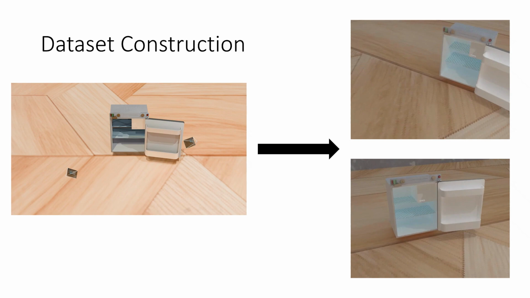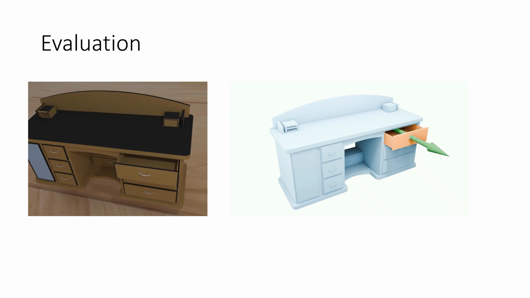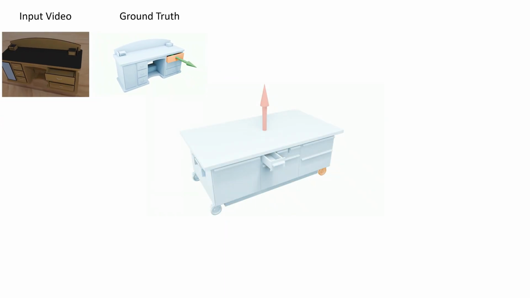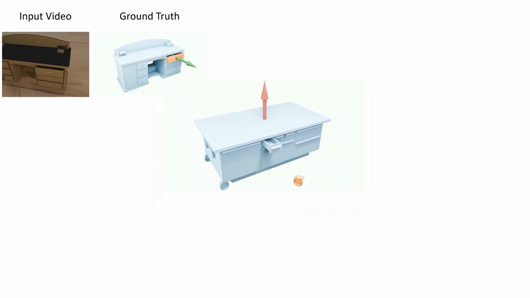We evaluate our method and baselines on these videos. We find that retrieval-based articulated object modeling methods, such as Articulate Anything, often retrieve the wrong object. Moreover, the movable part and joint predictions deviate significantly from the ground truth.